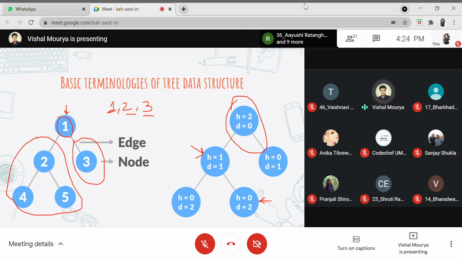So what you will be doing is calculating the diameter again for this left subtree and again for this right subtree. This 2 is nothing but the diameter for this left subtree, and this 3 is nothing but the diameter for this right subtree. And we'll be doing a simple magic. Just ignore my writing because I'm not using a file. We'll be just calculating the maximum of these three numbers, and the maximum of these three will be nothing but the actual diameter which we want from a tree.